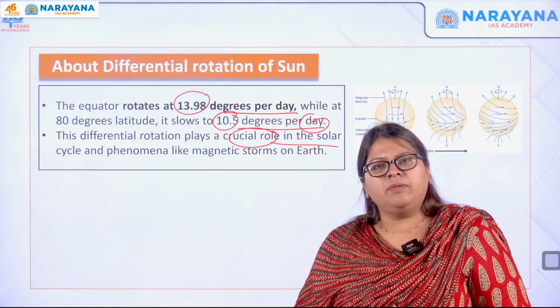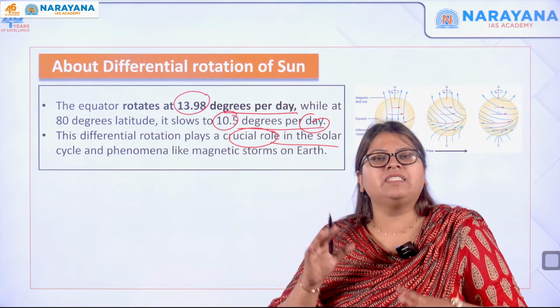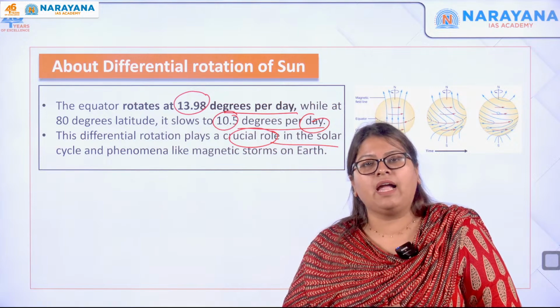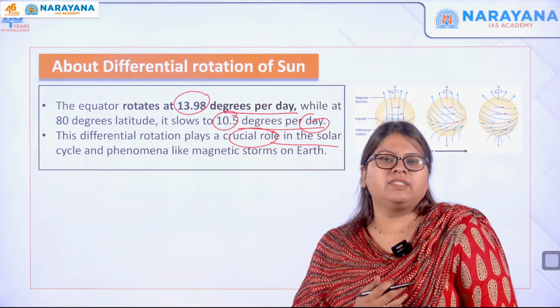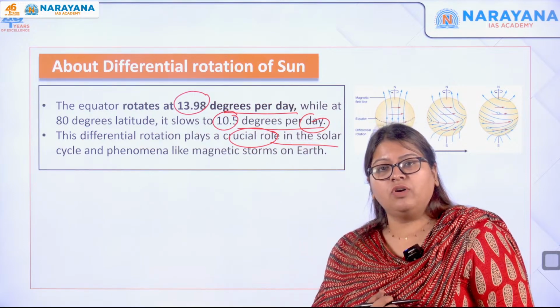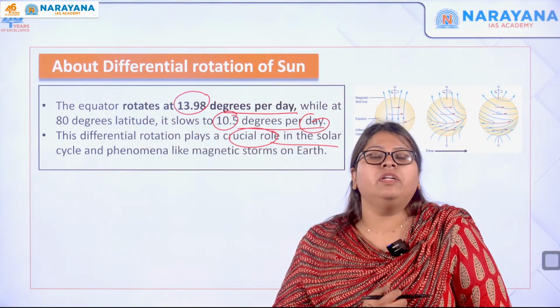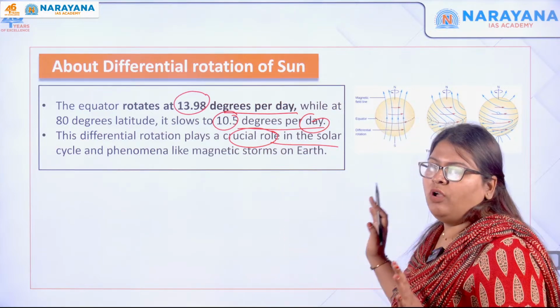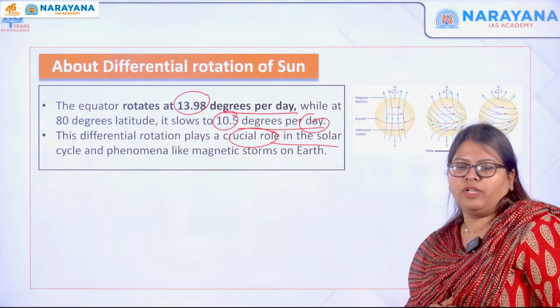Solar cycle is nothing but increased as well as decreased activity of the sun. That is, the increased and decreased solar activities are called the solar cycle, which actually causes the sunspots, okay? And because of which we can also relate this to geomagnetic storms. All this is not important, okay? You just have to know the concept of differential rotation of the sun.